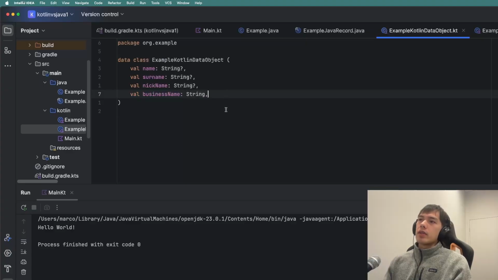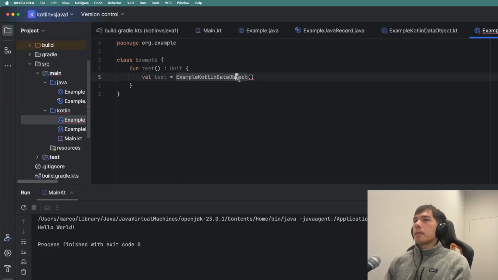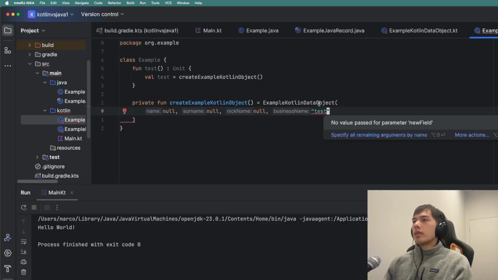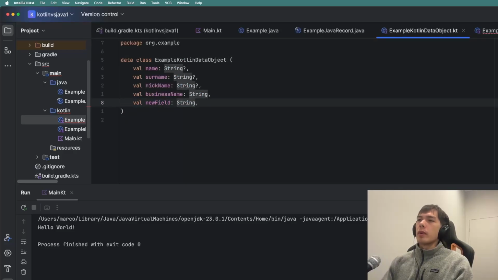So, firstly, rely on the trailing comma, big win. But secondly, say we add this new field. Now, let's make a helper function like before. Say this field didn't exist at all, and oh no, we need to pass in this field. Here, we have the option to make a default value. So we can say equals test like this. And this is actually very useful, especially if it's a nullable object and you add a new field to a data class. Then when you have records already in the database, when you pull in those records from the database, you can just populate it with this new field by default.